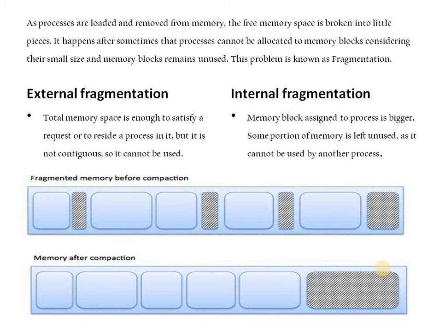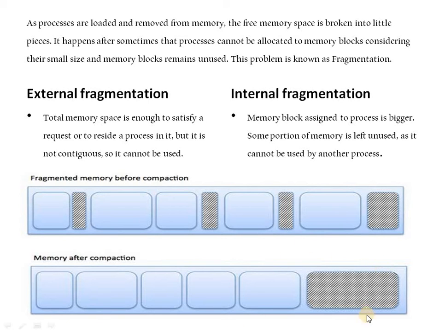Fragmentation has two types: external fragmentation and internal fragmentation. In external fragmentation, the total memory space is enough to satisfy a request or to hold a process, but it is not contiguous, so it can't be used. In internal fragmentation, the memory block assigned to a process is bigger than needed, and some portion of memory is left unused as it cannot be used by other processes.